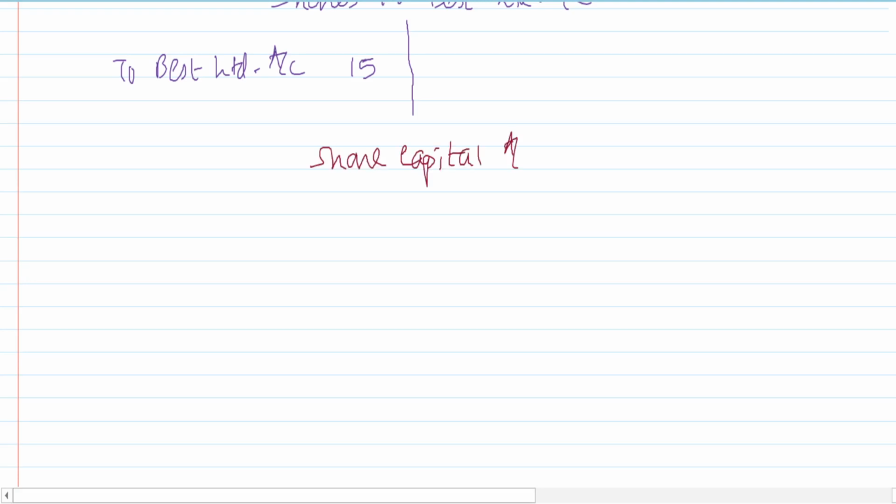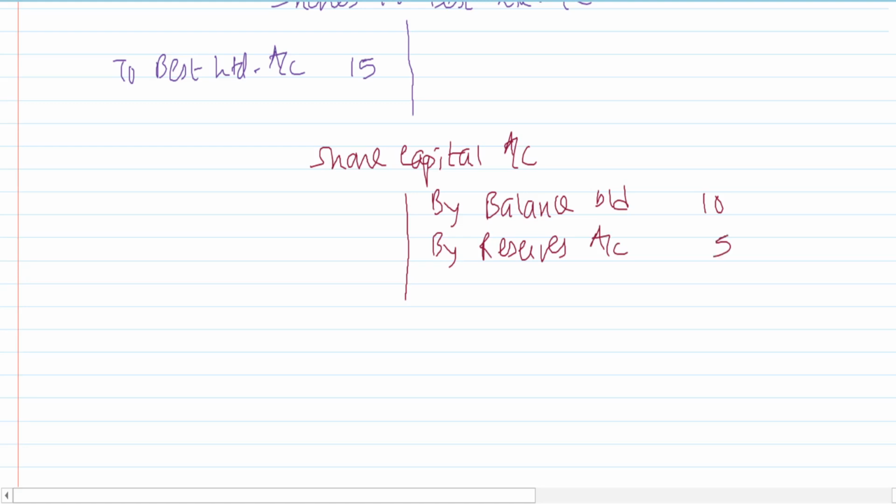So yes, share capital account. Say here by balance brought down, it is 10. We have issued some bonus shares. So I'll say by reserves account 5. And this I will transfer to the equity shareholders account.